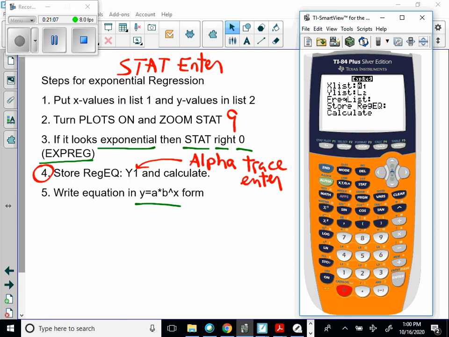And then you come down to store regression equation and you hit alpha trace, store it in Y1, and you hit calculate. And that's your value for your answer.